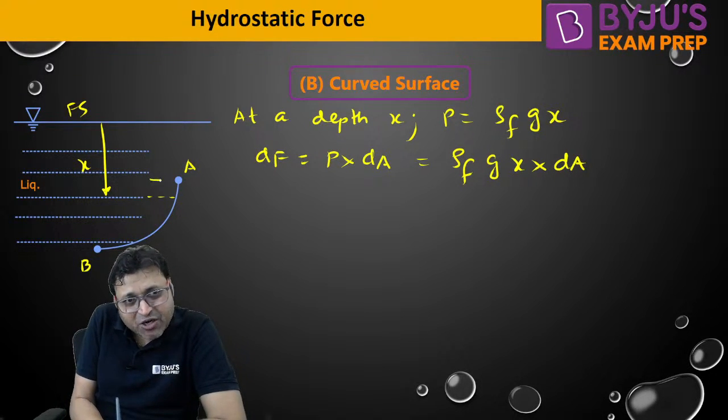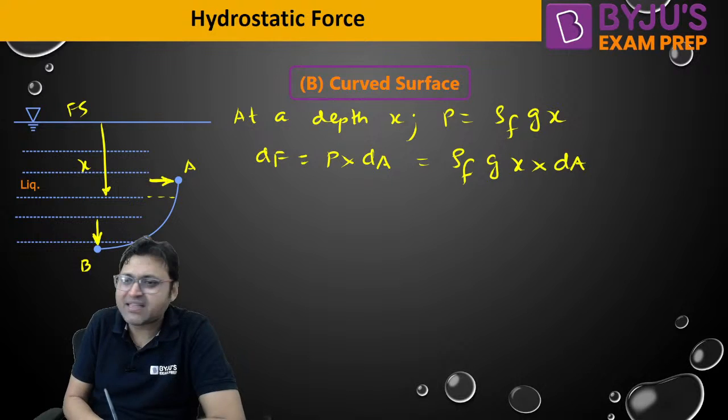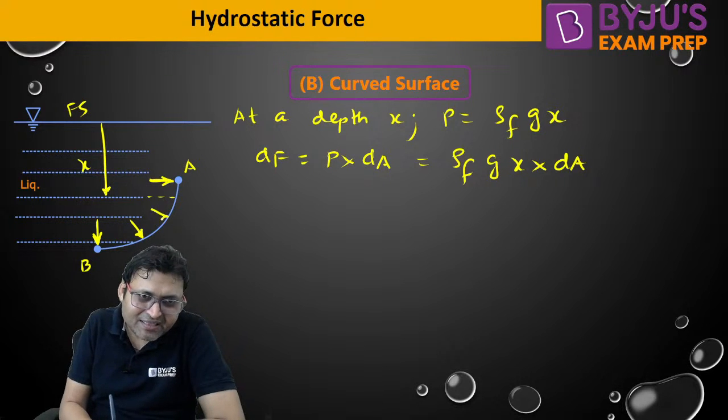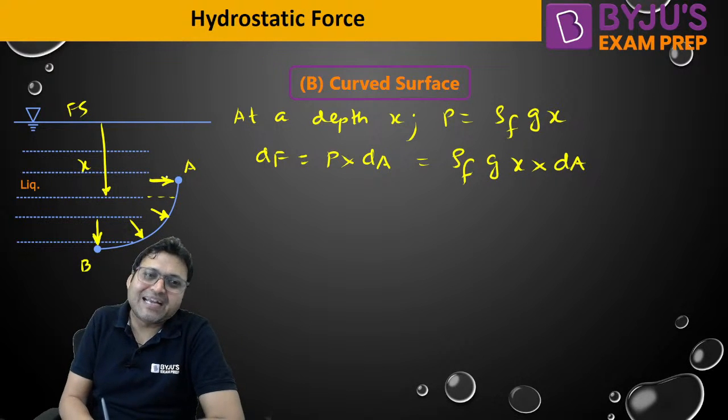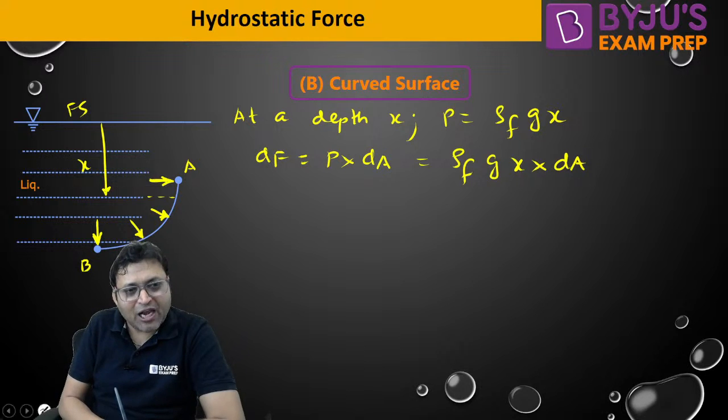The direction of force is horizontal at the top, the direction of hydrostatic force will be vertical at the bottom, and at some angle in between. Because of the curved nature, the direction of force is continuously changing along with the magnitude, isn't it?